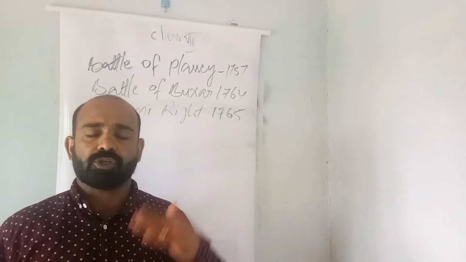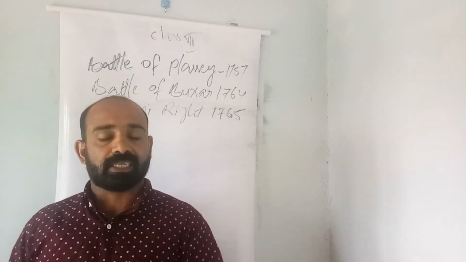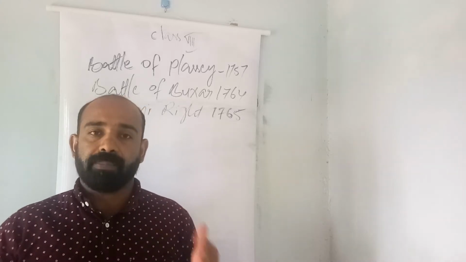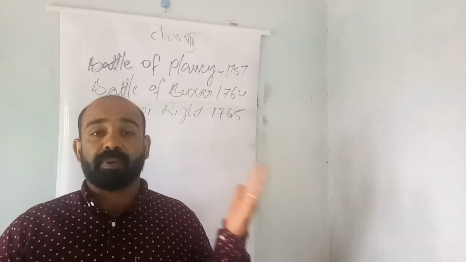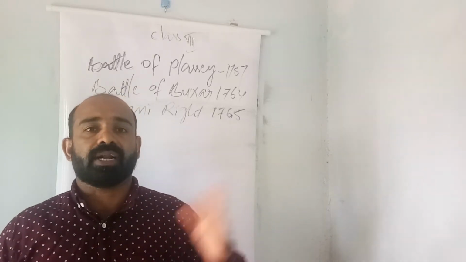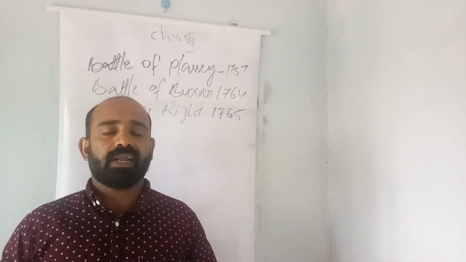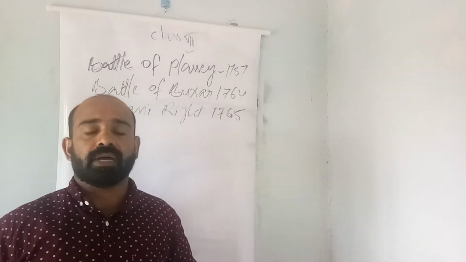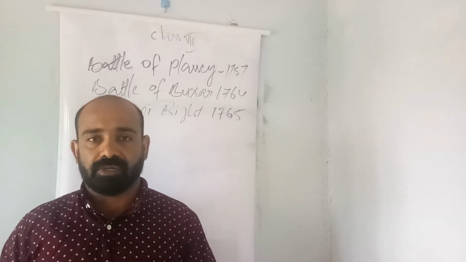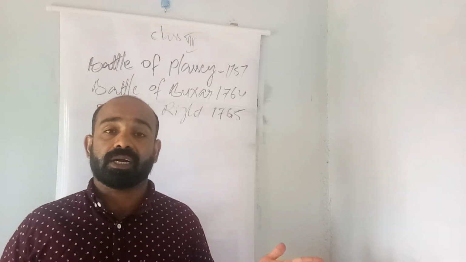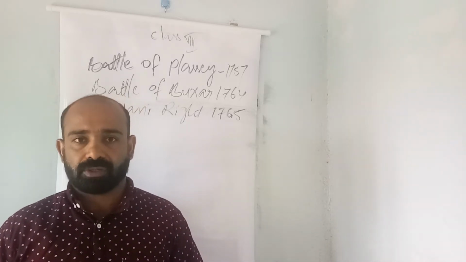The English company made so many demands to get more concessions, grants, and privileges. The company tried to fortify their settlements, expand their army, and interfere in the internal matters of Bengal. All these infuriated the Nawab of Bengal, Sirajuddaulah. He asked the company to stop all these activities, but the company continued them.